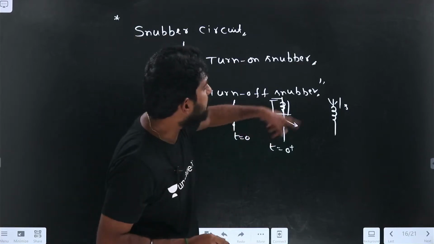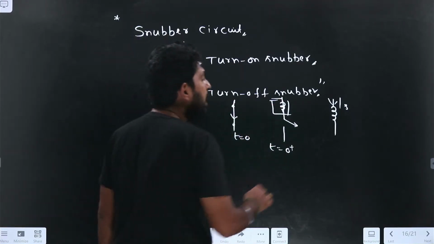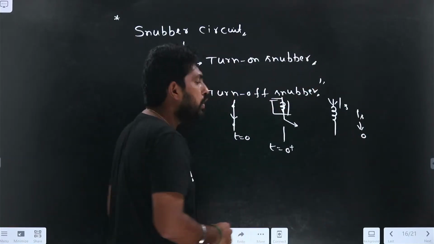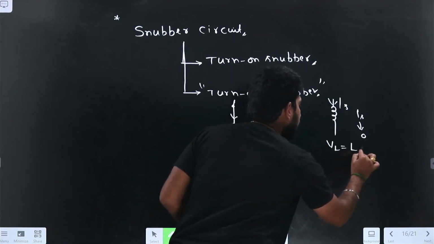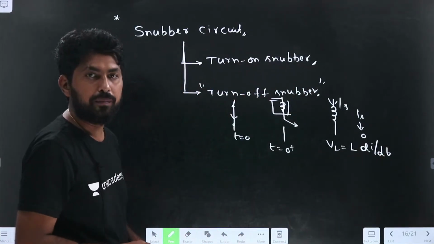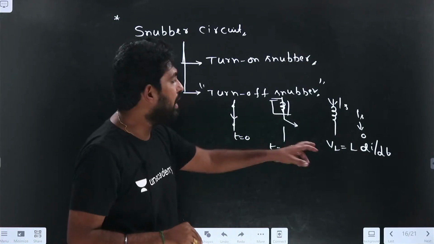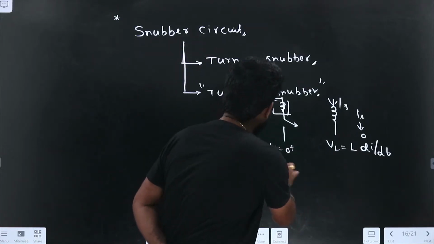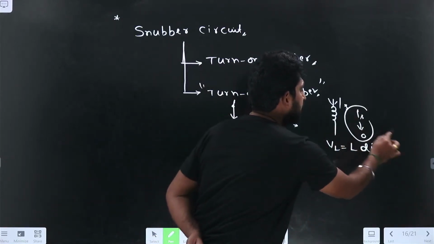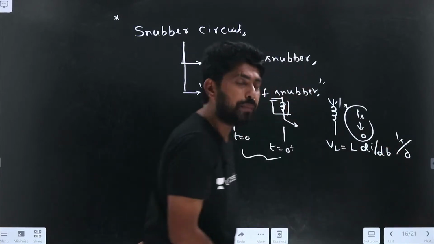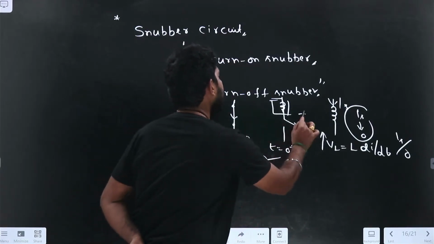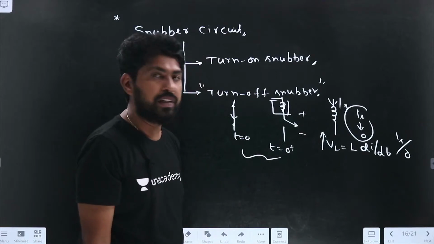Now, if I open the switch, what happens here? If I open the switch, this IS has to be 0. Now, if I find the voltage across the inductance, VL equal to L dI by dt. During the short span of time, within microseconds, this current is 0. That is IS divided by the zero time, which causes a high voltage across the inductance, a destructive voltage across the switch, which can damage the switch.